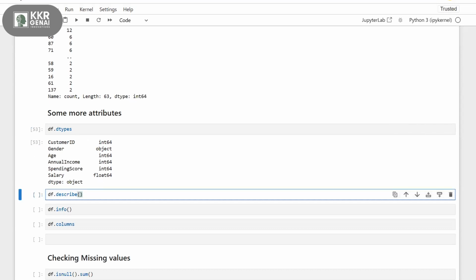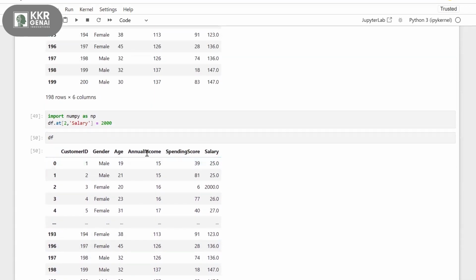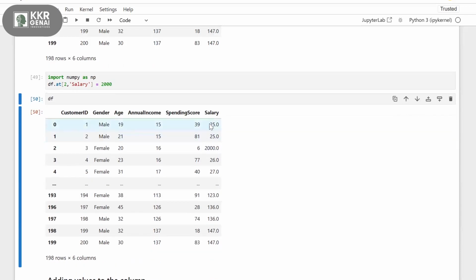We haven't given any data type to the salary column, like float. We introduced this salary column as annual income plus 10. So how is it taken as float64? We took the annual income and added 10, right? 15 plus 10 is 25, so what we got here is 25.0. Instead of 25, it gives 25.0. By default, it is changing it to floating numbers.